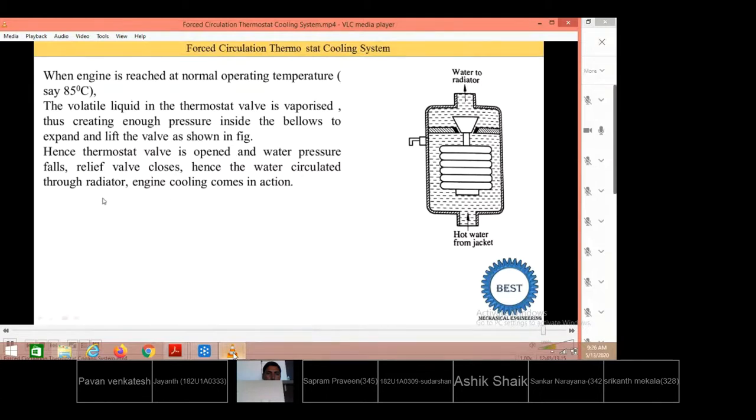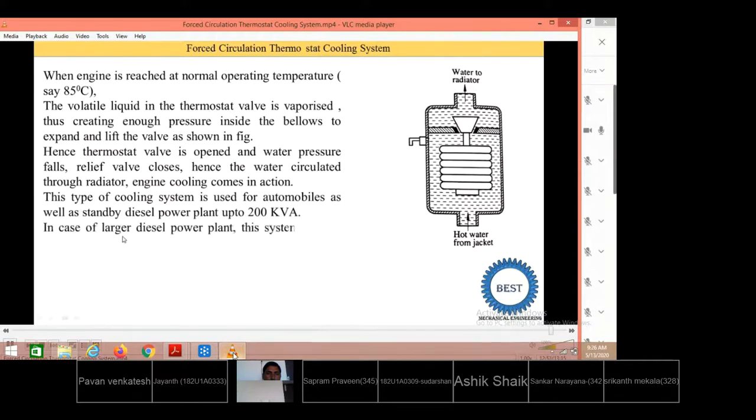This type of cooling system is used for automobiles as well as standby diesel power plants up to 200 kilowatt. In the case of a large diesel power plant, this system is used with a cooling tower instead of the radiators. So in a large plant, instead of the radiators, the cooling tower is provided.